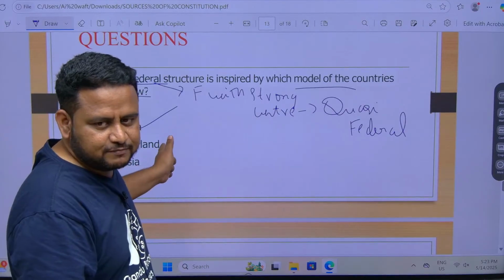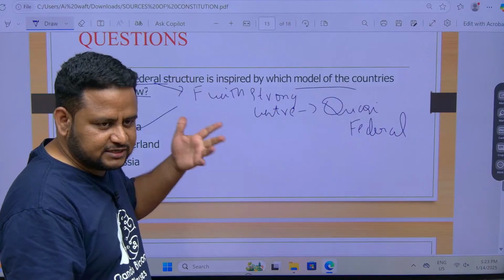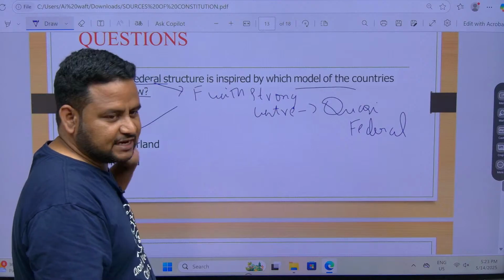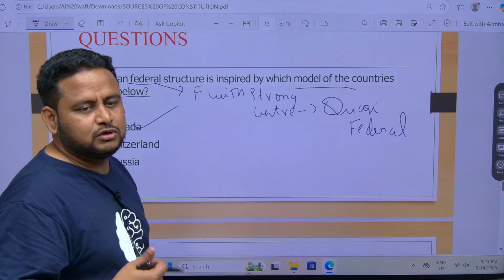Same thing we also have. We have a strong central government. Our central government is stronger than any state government. So that is why our federal structure is the same as Canada. This you must understand. I also told you about judicial review.